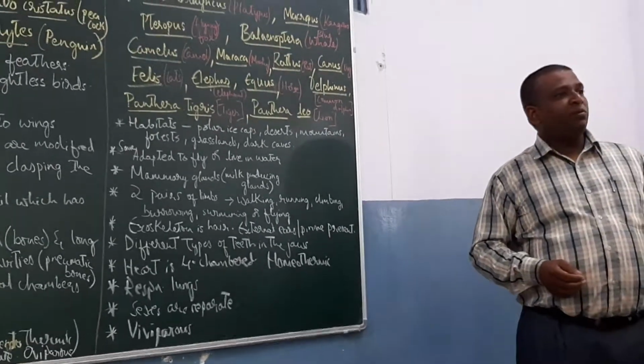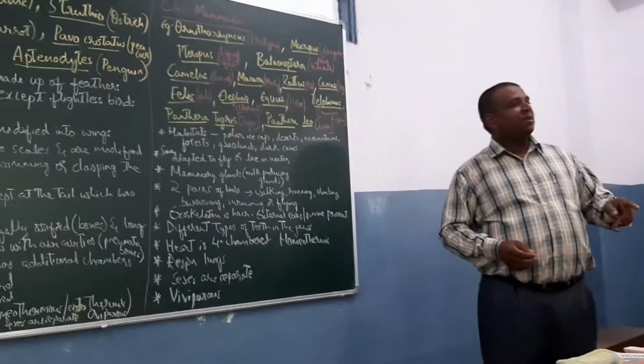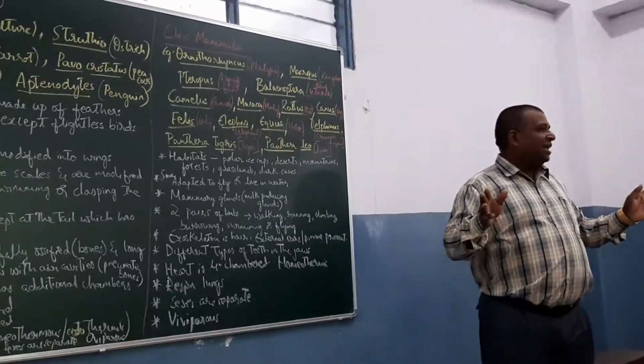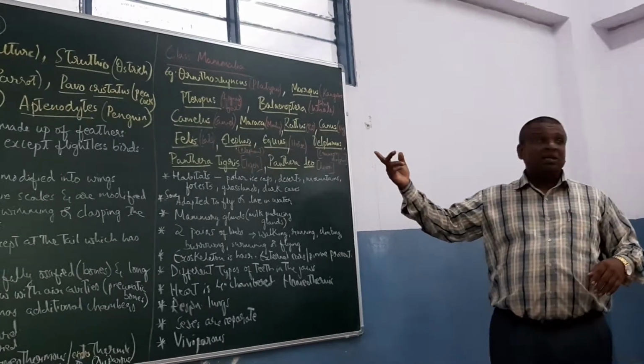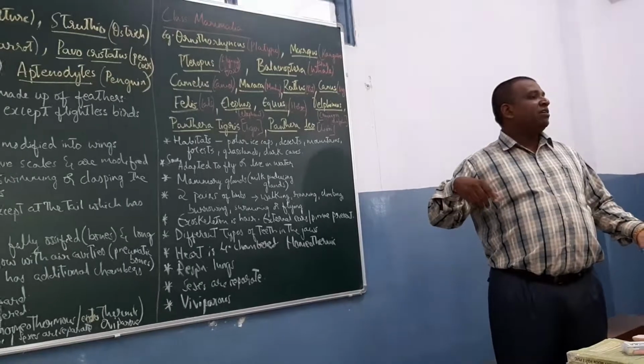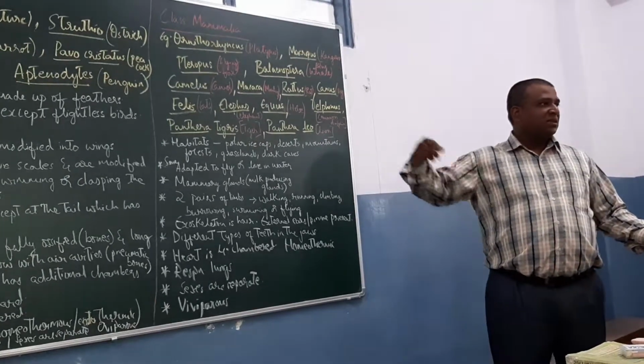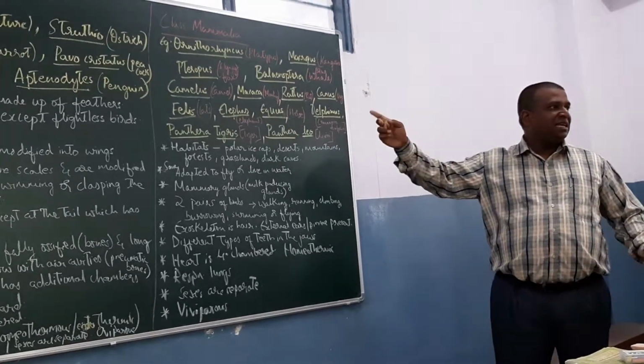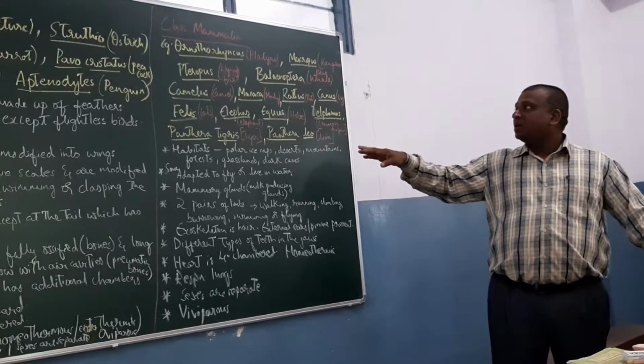But in your book, in the diagram they have given a bat and named it as Pteropus. And in the notes part of it, they have labeled it as flying fox. I'm using flying fox itself as the common name of the Pteropus.